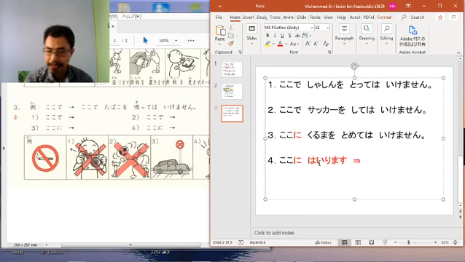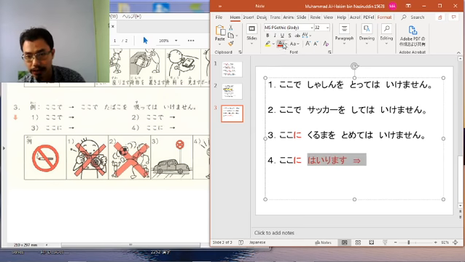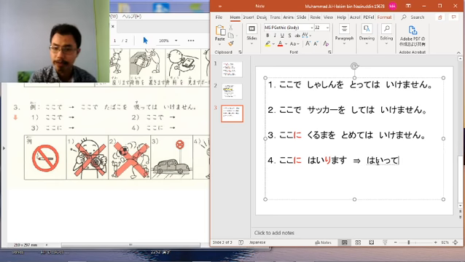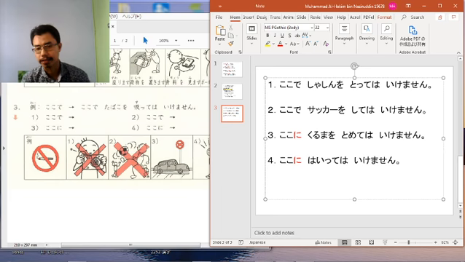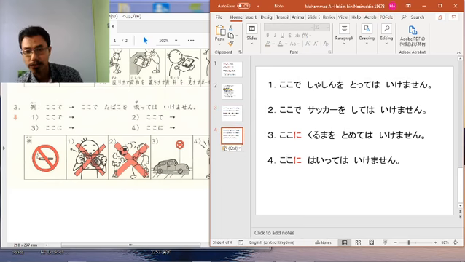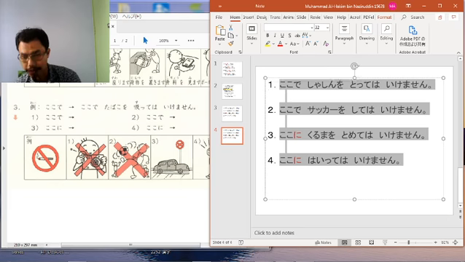The te form verb is 入って。Okay, 入って。Alright. ここに入って and then putting はいけません。You cannot enter this area. No entry in a much more simple way. Alright. So this is all about number 3.